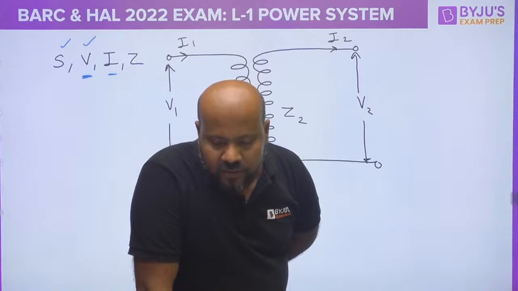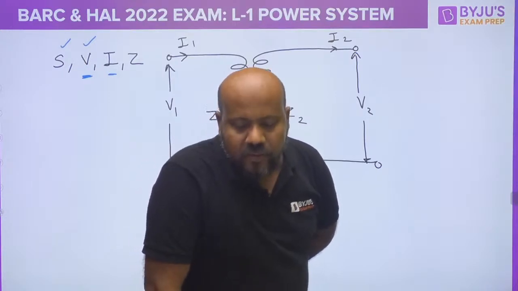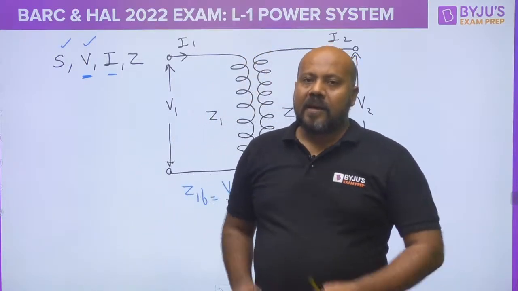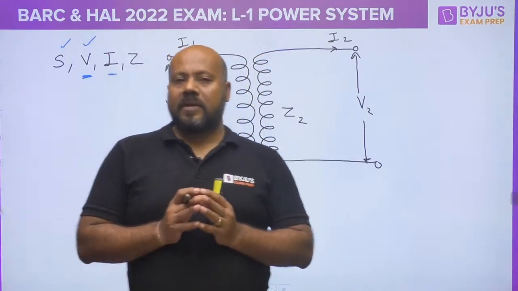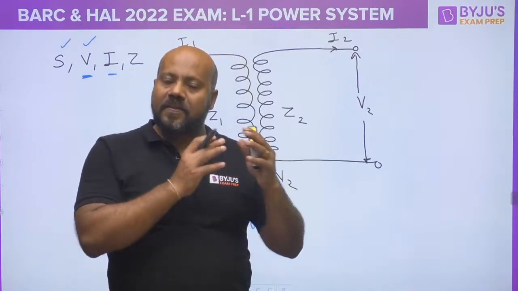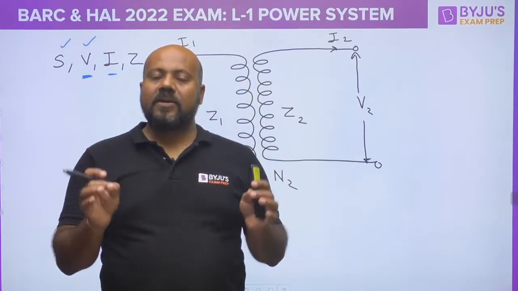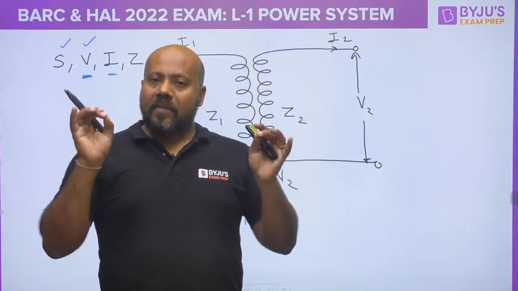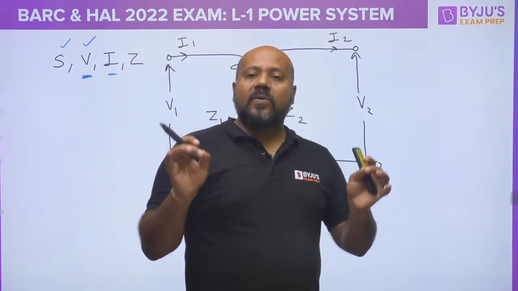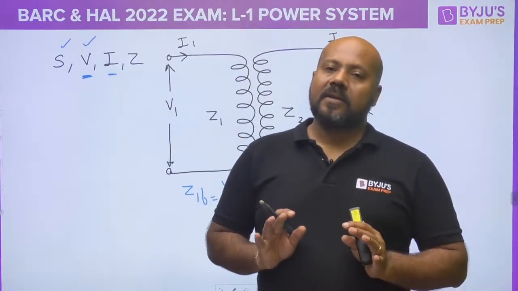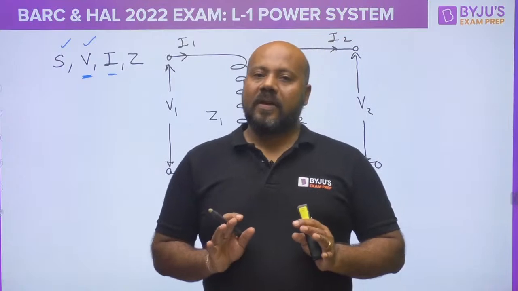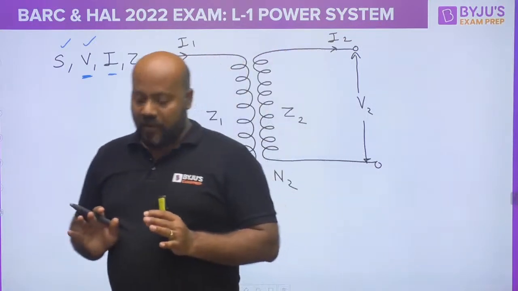Shravan Kumar is asking, what is the role of resistance in the secondary winding in the transformer? Please try to understand, my friend Shravan. You must have some confusion about the equivalent circuit of the transformer. Whether it is the primary side or the secondary side, resistance only represents the modeling of I squared R, or the copper losses, in the primary or the secondary winding. That's it, nothing else. Are you getting this? We are using the equivalent circuit to model the transformer. Don't get confused.